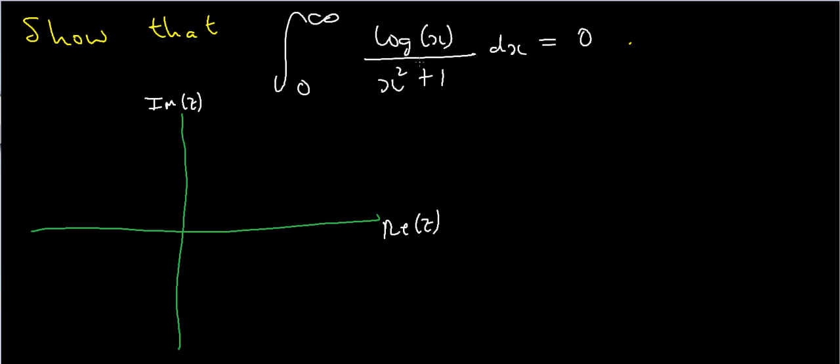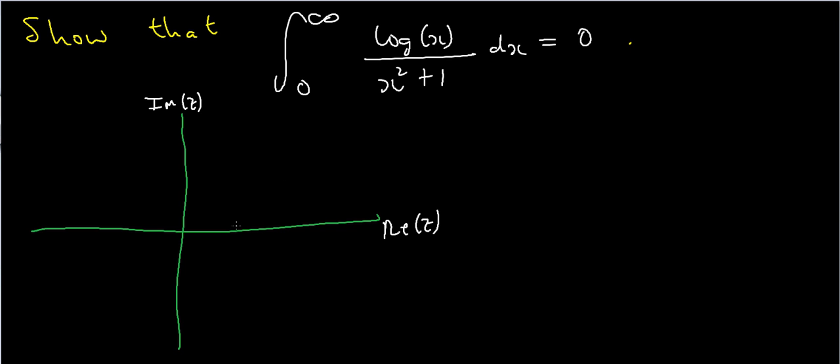Okay, so the first thing I want to do is think about what kind of contour I want to use. Well, in all my previous examples I've always been using a semicircular contour. But that's not going to work here, because if I did have a semicircular contour, it would have to go through the origin. And the logarithm, as you know, is not defined at the point 0. So to get around that, I'm going to have to modify my contour slightly. So I'm going to do the following.